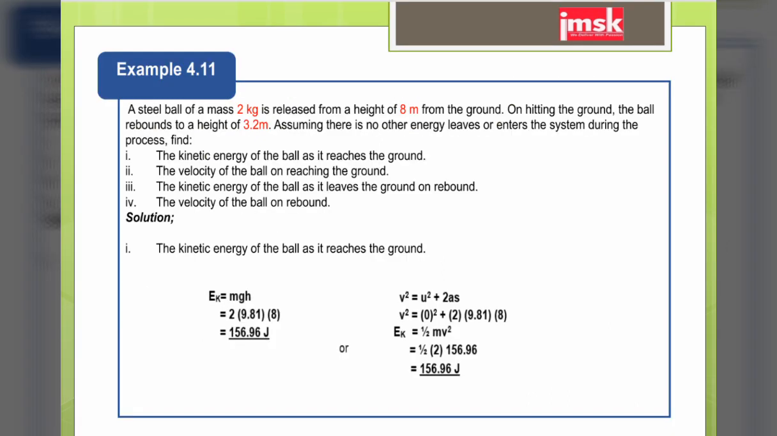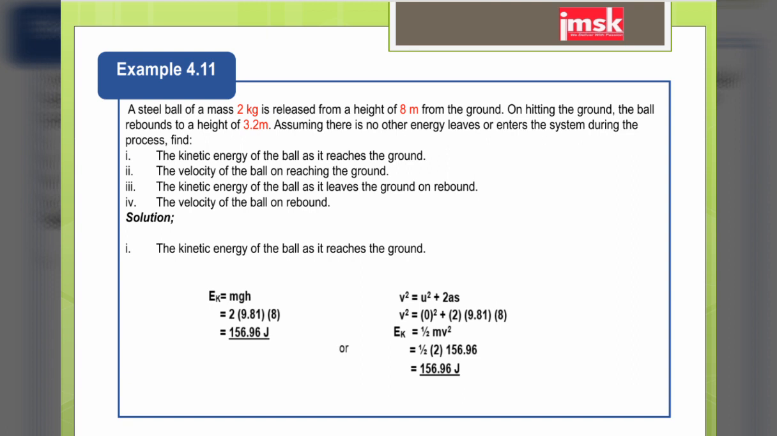Example: a steel ball of mass 2 kg is released from a height of 8 meters from the ground. On hitting the ground, the ball rebounds to a height of 3.2 meters. Assuming no other energy leaves or enters the system during the process, find number 1, the kinetic energy of the ball as it reaches the ground. Number 2, the velocity of the ball on reaching the ground. Number 3, the kinetic energy of the ball as it leaves the ground on rebound. And number 4, the velocity of the ball on rebound.